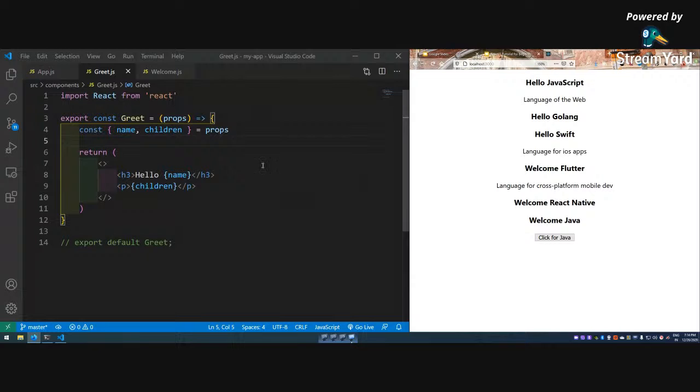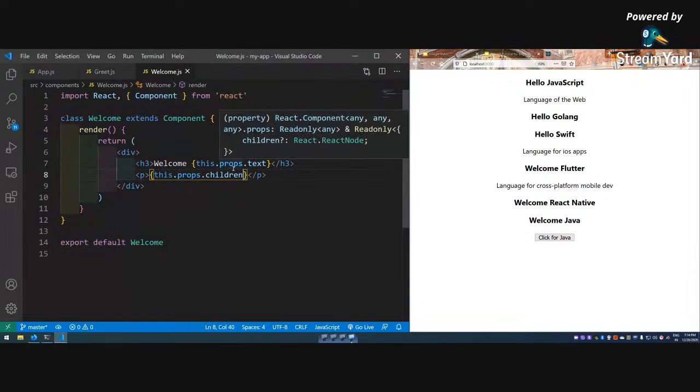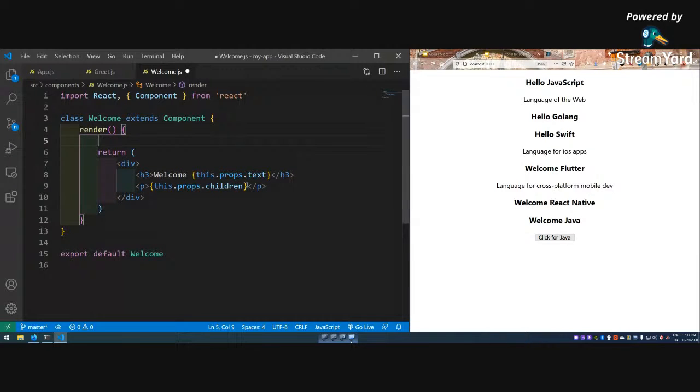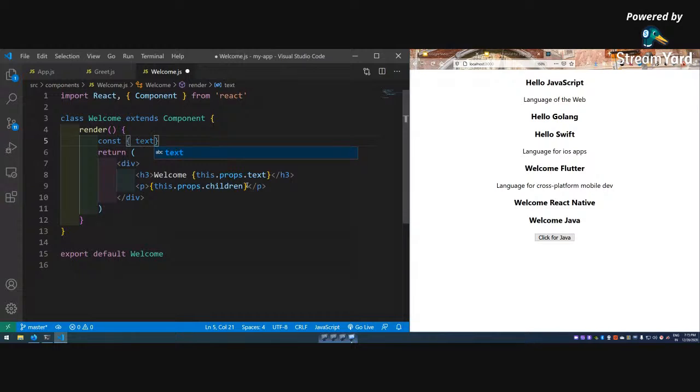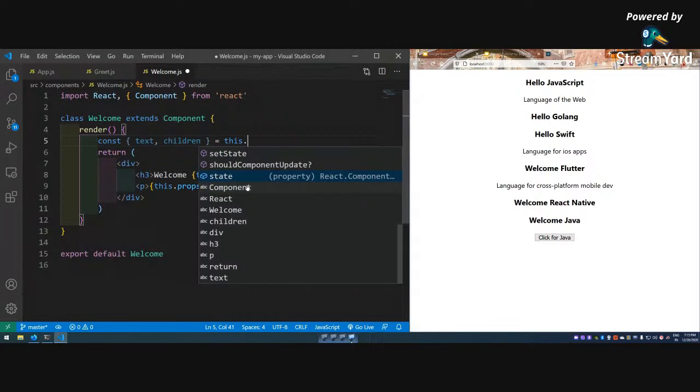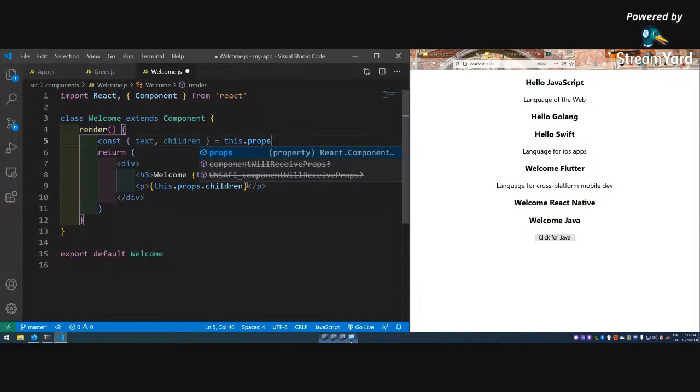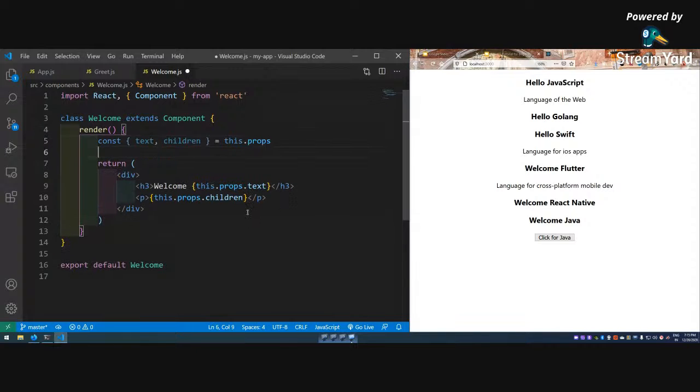Okay, so now we'll come to class-based component. As you might have guessed, in class-based component there is only one way to destructure, because we are not having any parameter or something. So here we will have to destructure inside the render. It is important to do it like this: const text, children equal to this.props.